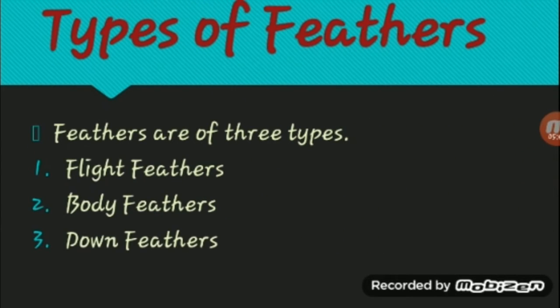There are three types of feathers. What are they? The flight feathers, which are there in the wings that help them to fly. The second one is the body feathers that cover their body and give it heat. And the third one is the down feathers, which are very close to the skin.